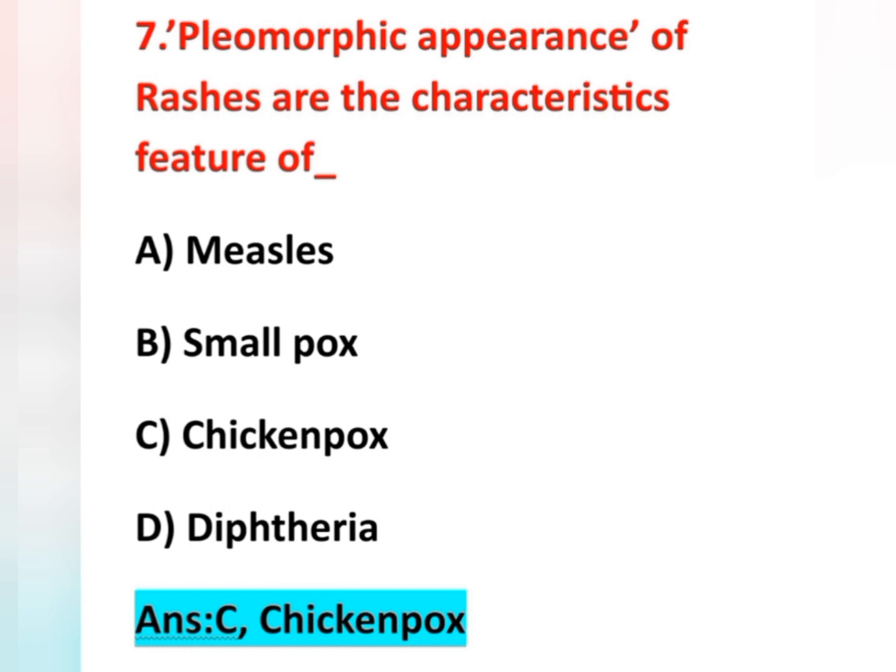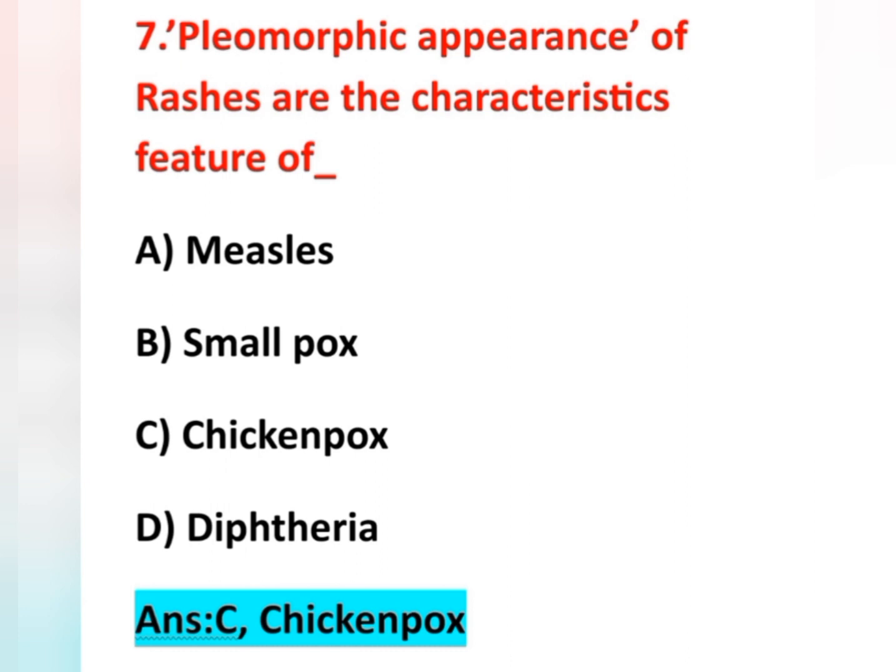About the rashes, we can see in chickenpox the rashes are centripetal, axillary, mostly on the flexure surface. Okay, and the peculiarity of these rashes is superficial, unilocular and pleomorphic rashes. So this is an important point. Superficial, unilocular and pleomorphic rashes are the characteristic features of chickenpox.